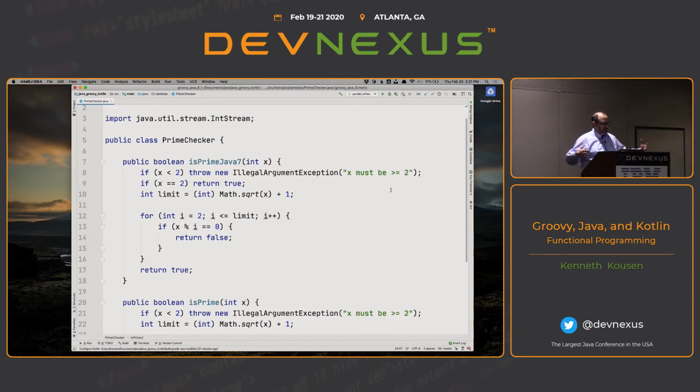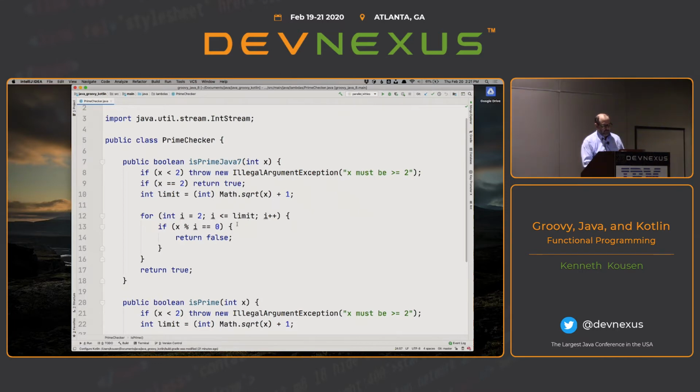We'd have loops and we'd have if statements, and here I'm checking whether an integer is prime using Java 7. I could say, well, if it's less than 2, I'll throw an illegal argument exception. 2 is true. What I want to do is divide, this is really brute force, the current number by every number from 2 up to halfway. Up to the square root, basically, up to the square root of the number. So round it up. This is my upper limit: the square root of the number plus 1.